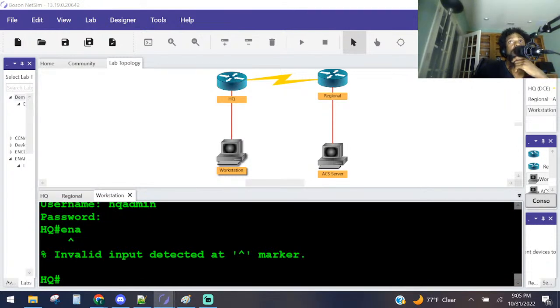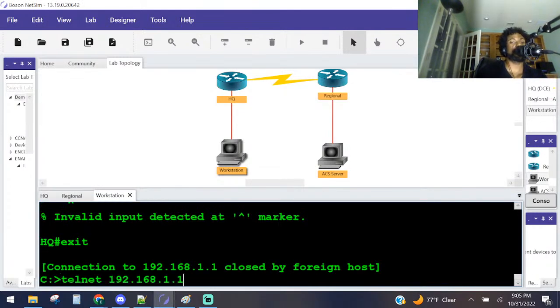But let's see. Which credentials did you use to log in and why? No, that's not it right there. Let me make sure. Enter privileged exec mode on HQ. Oh, that's why, I'm using the wrong account. That's not what I meant to do. So let's log out of this.